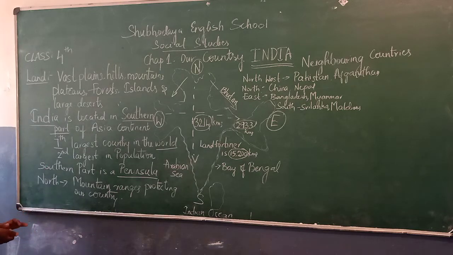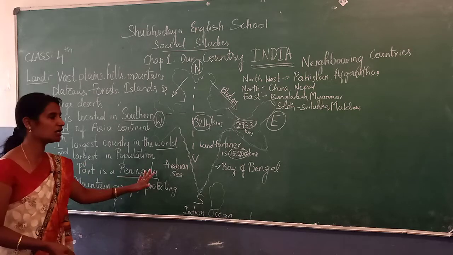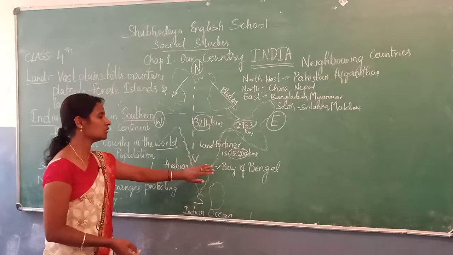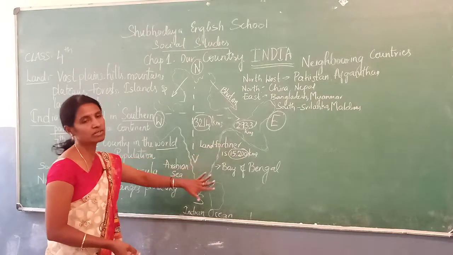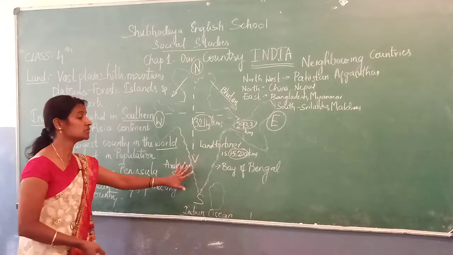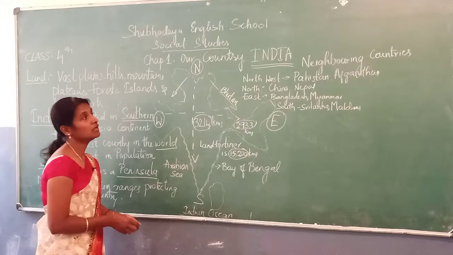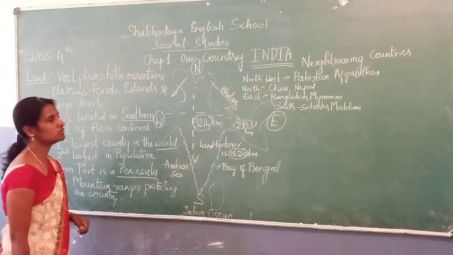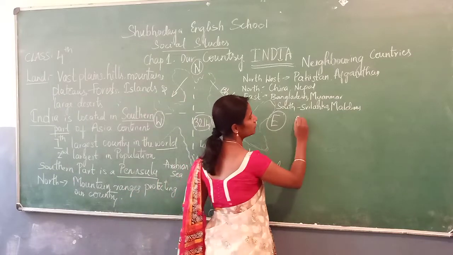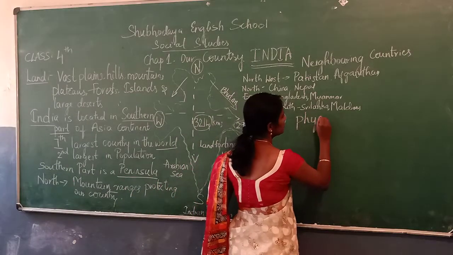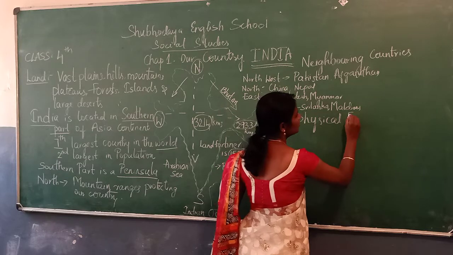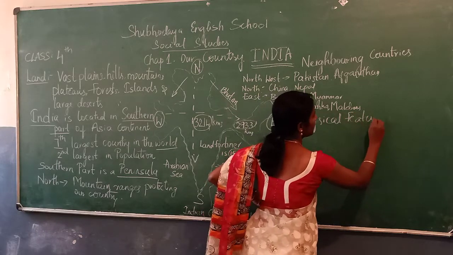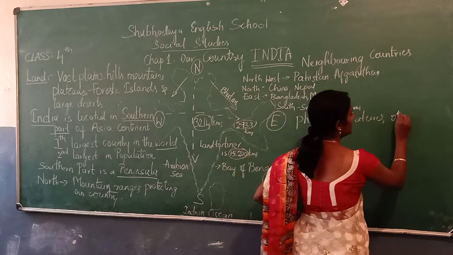Okay, now we all know the land where India is located and why India's southern part is a peninsula, and which are the oceans that surround the southern part, and the neighboring countries. Now let us move on to the physical features of India.